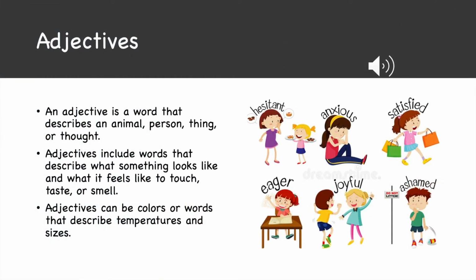An adjective is a word that describes an animal, person, thing, or thought. Adjectives include words that describe what something looks like and what it feels like to touch, taste, or smell. Adjectives can be colors or words that describe temperatures and sizes. In our writing, it's very important to include adjectives because it gives a picture to the reader of what we're trying to say. It also makes our sentences more vibrant and colorful.